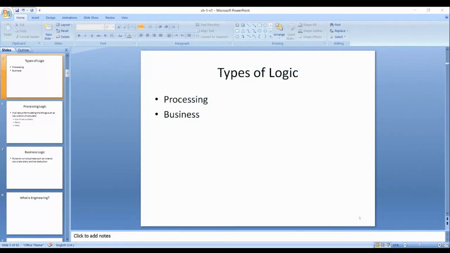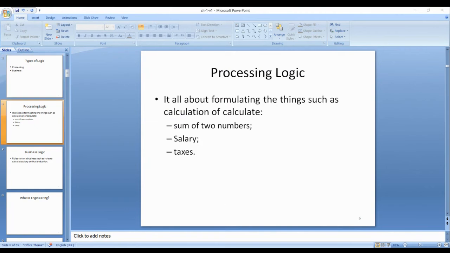Okay. Processing logic is you have arithmetic operators in programming.